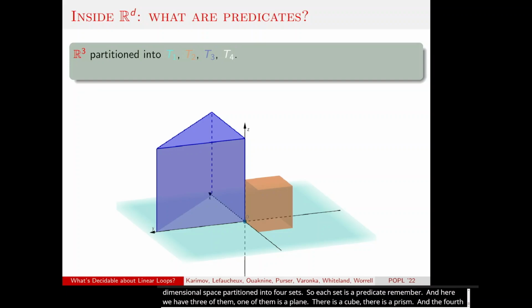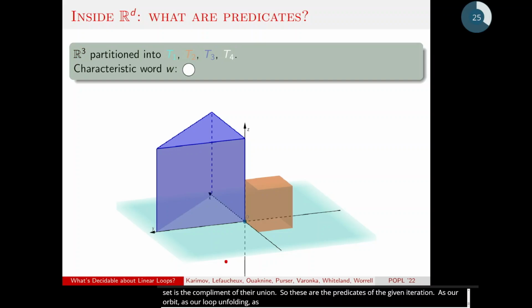So these are the predicates at a given iteration, and as our orbit unfolds, as we unfold our loop, we're going to visit different sets of this partition. So let's imagine that we start somewhere below in the white zone. And as the orbit unfolds, we're going to visit different sets.